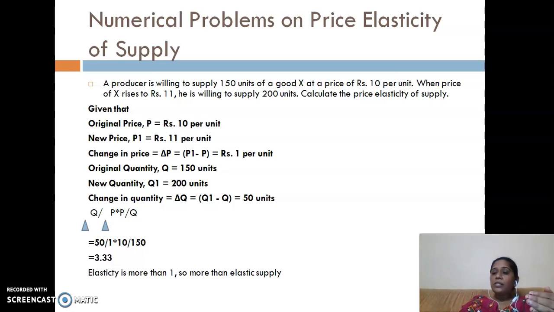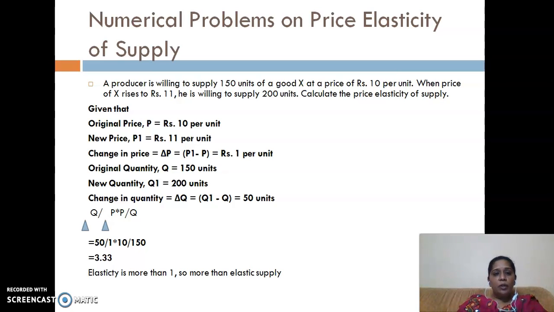So when the elasticity of supply value is coming more than 1, that means the elasticity of supply is more than elastic. Right? Because I think you can recall what we have seen in the last few slides, that more than elastic means more than 1. So I think you are now able to understand how to do this numerical.